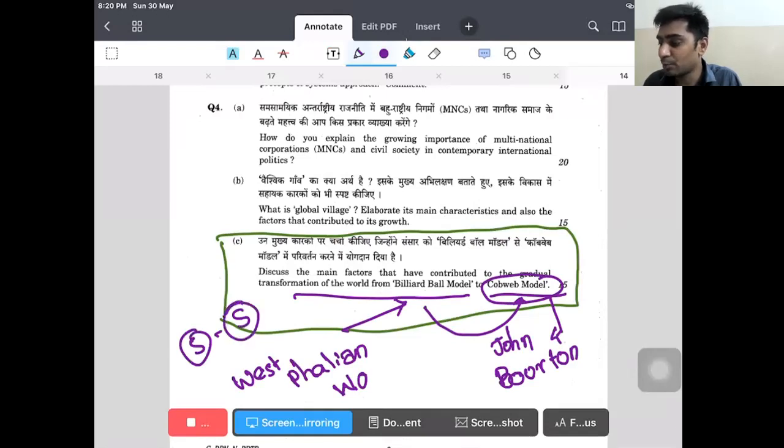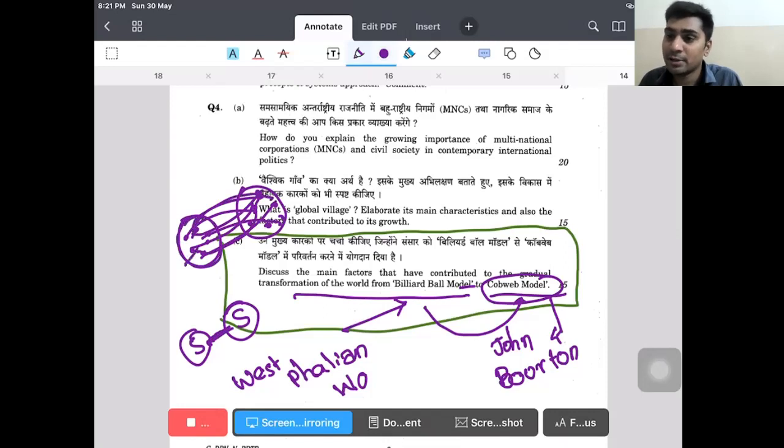As per the cobweb model, it is not only the states. In the billiard model, the interaction was just between states, but here every person in the state is going to have a relation with every other person. So this is not just a simple billiard ball model, but it is like a spider's web, where if you touch one part, the ripples are going to be felt in the entire nation or entire globe. This is called the cobweb model. What is that thing which has made the globe shift from here to here?